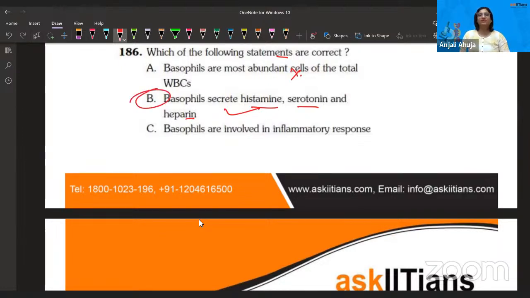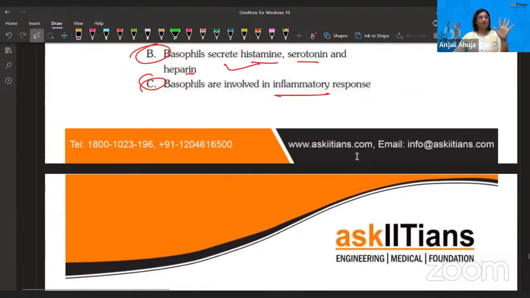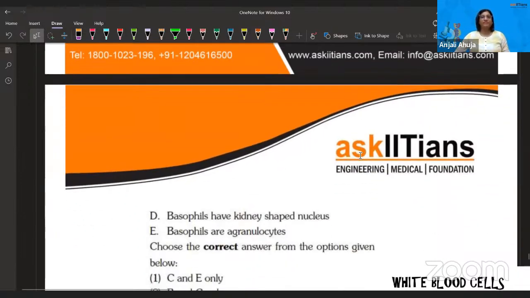Heparin is an anticoagulant, because at that particular area the blood vessels release a lot of blood, so the area becomes red. Inflammation, right? Rubor, calor, tumor, dolor, all the symptoms of inflammation. Basophils are involved in inflammation, so definitely it is correct. The symptoms of inflammation are swelling, redness, itching, heat, and the area becomes functionless.